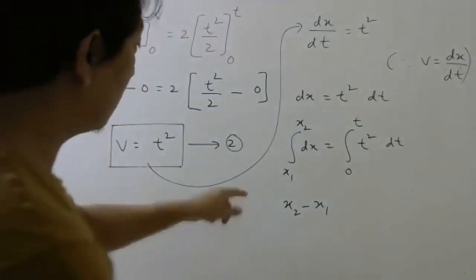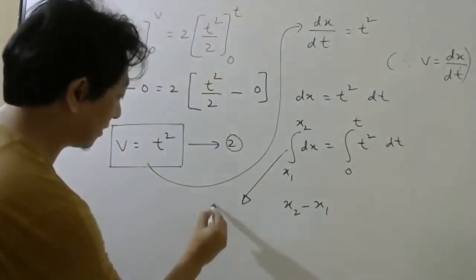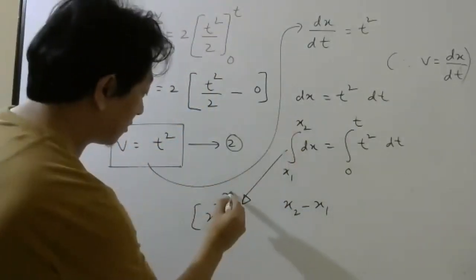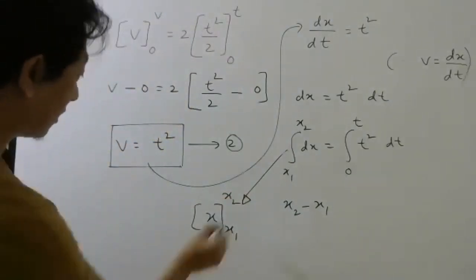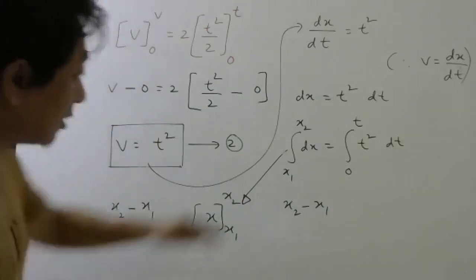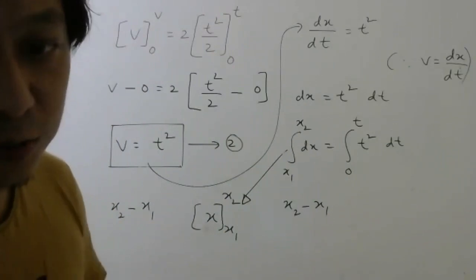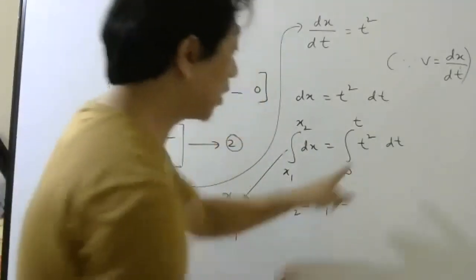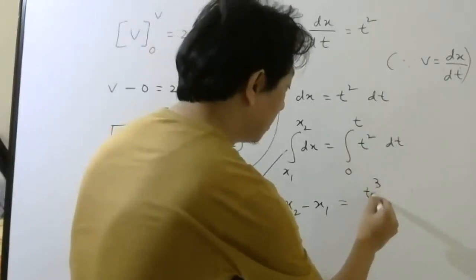Those who did not understand, look here. Integration of dx is x. Then I have to write upper limit as final coordinate, lower limit as initial coordinate. Then I have to put upper limit minus put lower limit. So this part you should now try to do a little faster. With time, you should try to do it a little faster. Here, what will be the answer? What is the integration? Yes, it is t power 3 by 3.